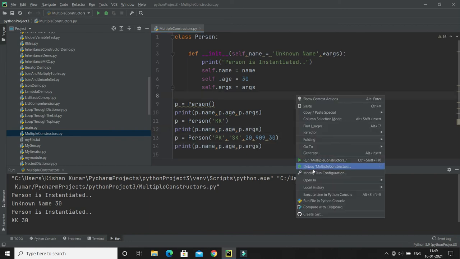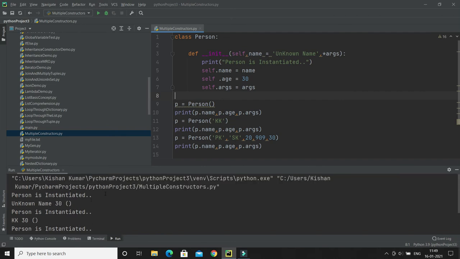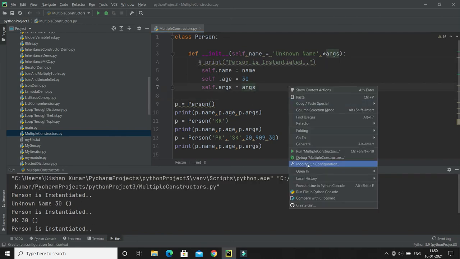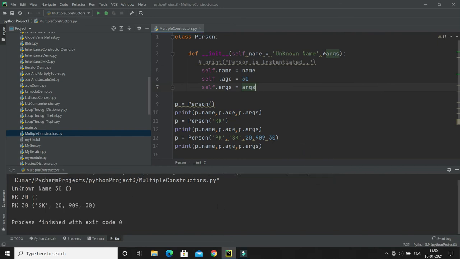Now if I run, let's see what gets printed. Let me comment this one. If I run, for the first object, the value is coming as unknown name and 30, because 30 I have hard coded. For args, for the first object we are not passing anything, so it is printing just an empty tuple.